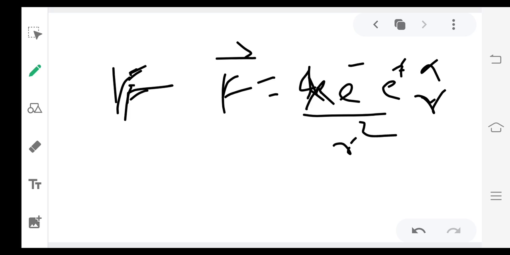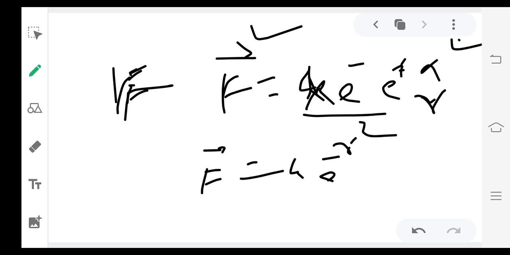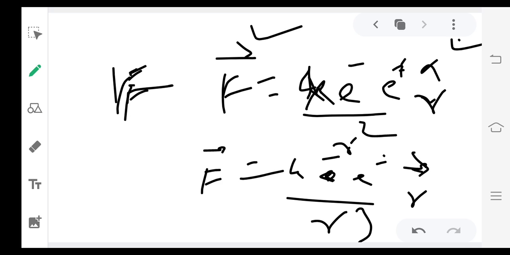Then you will say, sir, here is the vector and here is the unit vector, so the two sides are not equal. Yes, you are correct. You can make the two sides vectorially equal as vector F is equal to K electron charge, proton charge upon r cube, and here vector r.